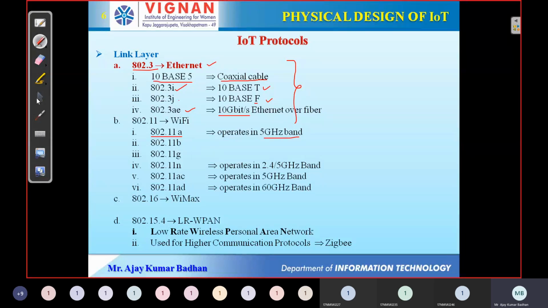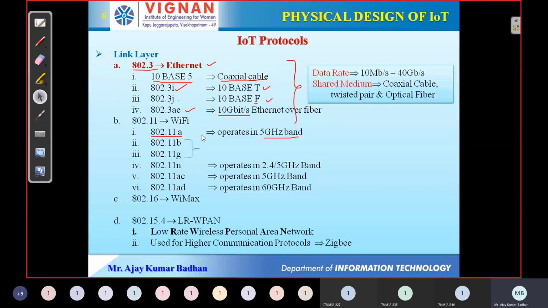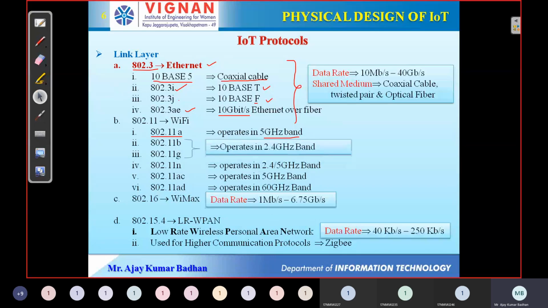Okay, let me first get you the full slide so that you can get a clear idea. Now, if you look here, 802.11b and g, these two actually operate in a 2.4 gigahertz band. What a band is, we already discussed in computer networks. We have two types, broadband and baseband. So it uses a baseband which has 2.4 gigahertz in order to transmit the data.